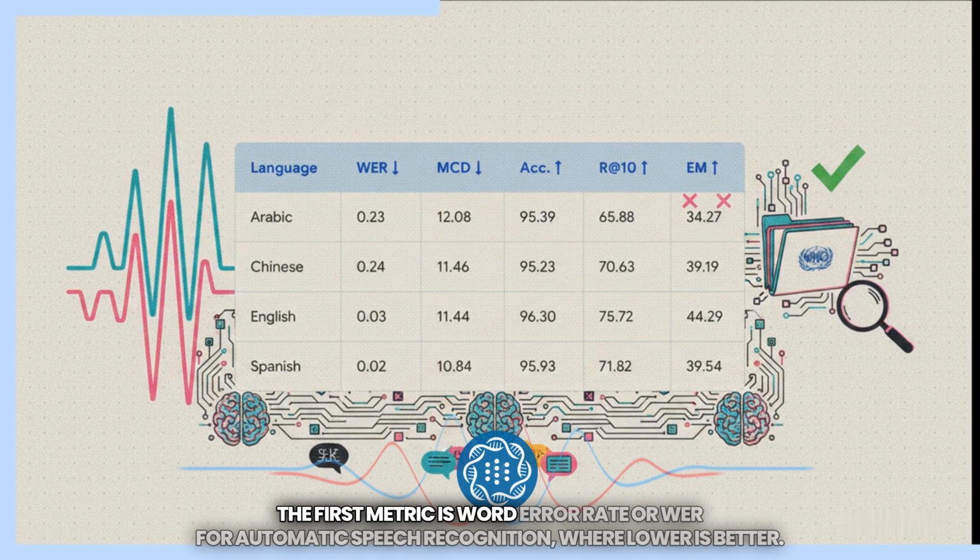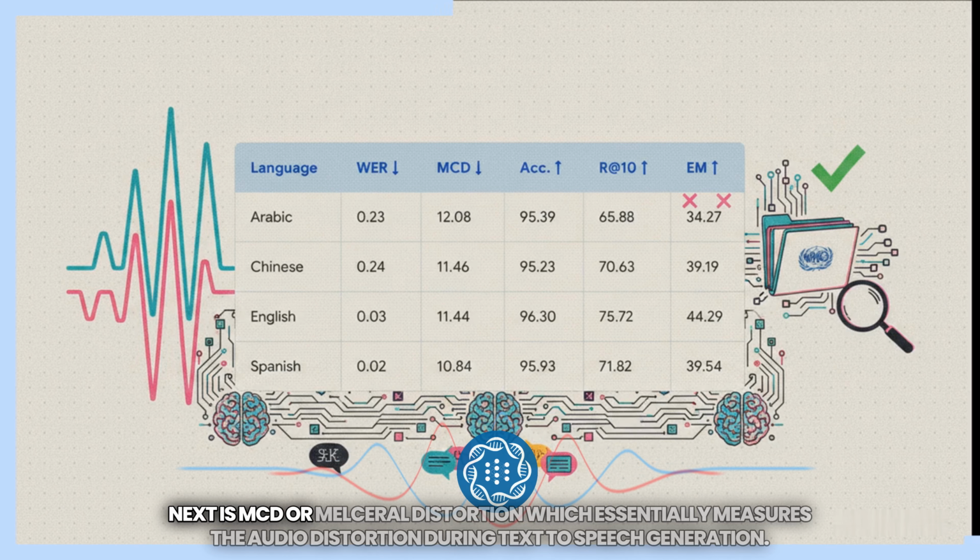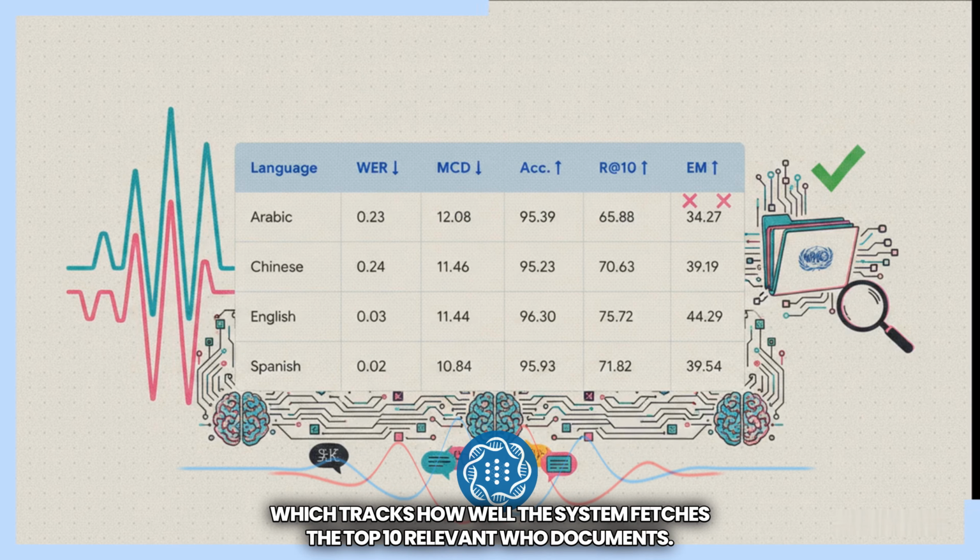The first metric is word error rate, or WER, for automatic speech recognition, where lower is better. Next is MCD, or cepstral distortion, which essentially measures the audio distortion during text-to-speech generation. Again, lower is better. Then we have turn classification accuracy. Moving to the right, we measure knowledge retrieval using a metric called R at 10, which tracks how well the system fetches the top 10 relevant WHO documents.